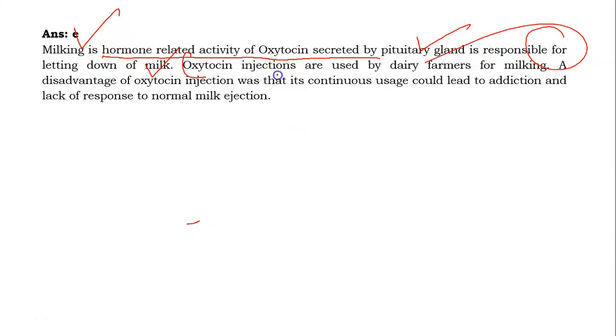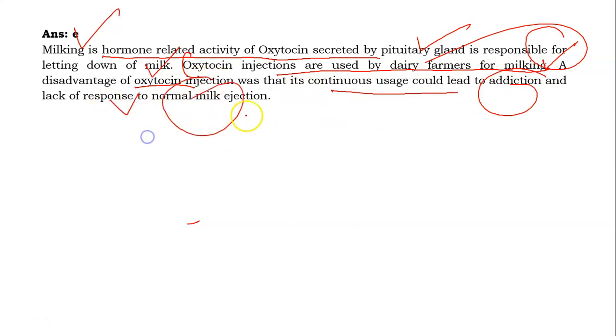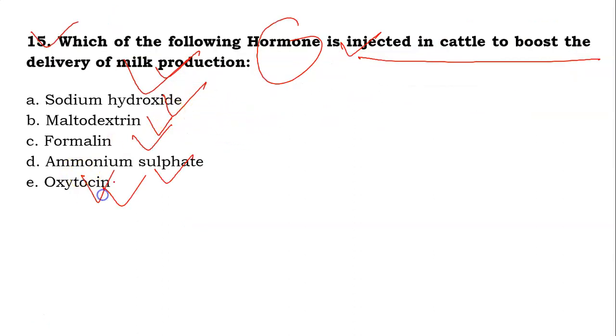So oxytocin injections are used for dairy farmers for milking. A disadvantage of oxytocin injection was that continuous usage leads to addiction and lack of response to normal milk ejection. So the answer is oxytocin.